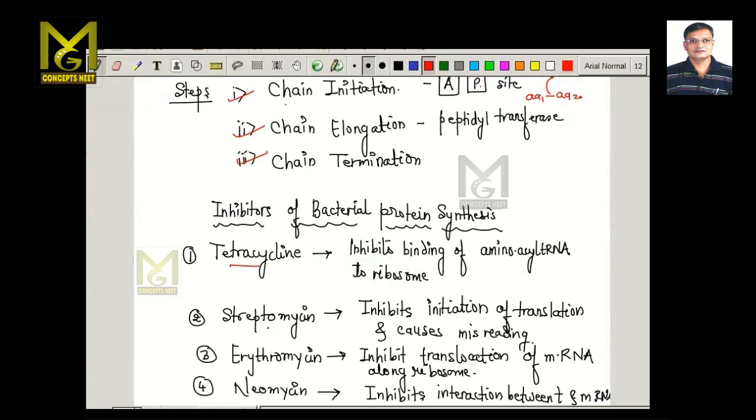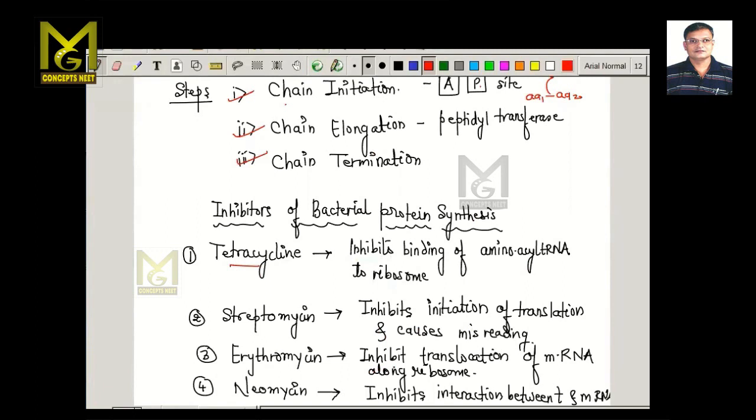Streptomycin is another antibiotic, and it inhibits the initiation of translation. So the chain initiation step is inhibited, or it may result in misreading of the sequences. Erythromycin inhibits the translocation of mRNA along the ribosome.